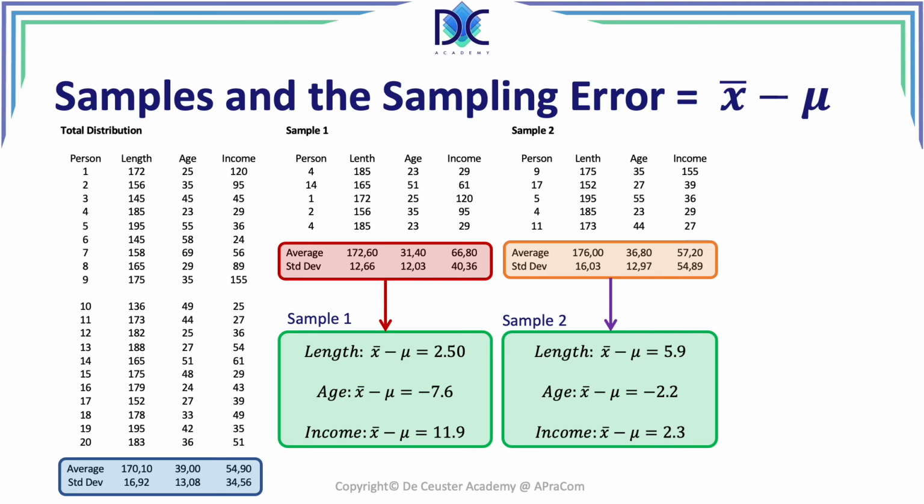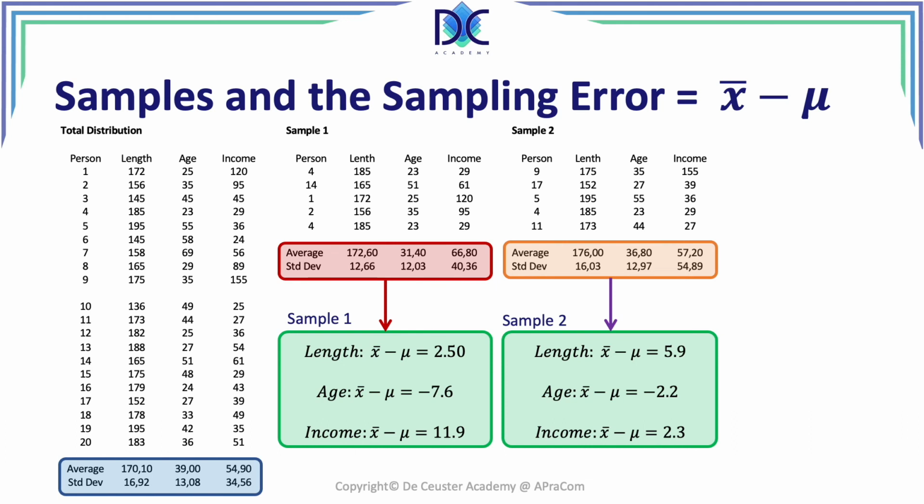Then we will have a negative sampling error, which is in absolute value the largest sampling error on that side that we can have. But we can have the same thing. We can select the tallest people, and then we will find a completely different sampling error, which now will be the positive, the maximum value we can have. But we can have everything in between.